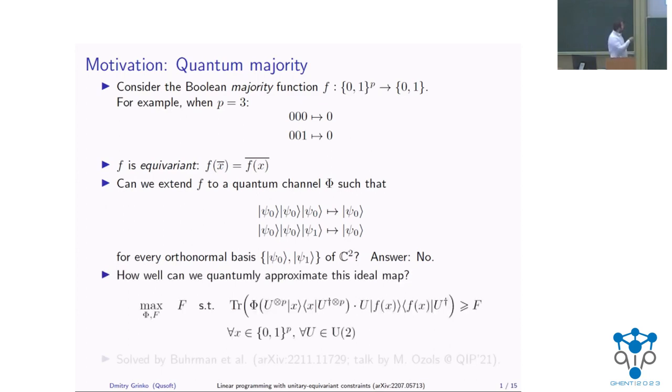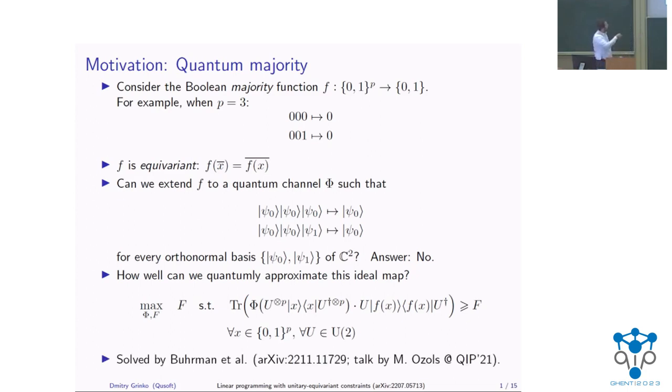So now, this ideal map is impossible, but how well can we quantumly approximate it? In order to do this, we would need to solve the following semi-definite program. Here, I want to maximize the worst-case fidelity, considering all possible input strings obtained in an arbitrary basis, and I basically want to compute the fidelity with the ideal output.